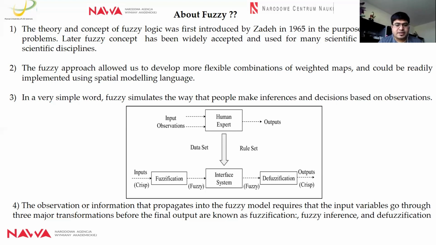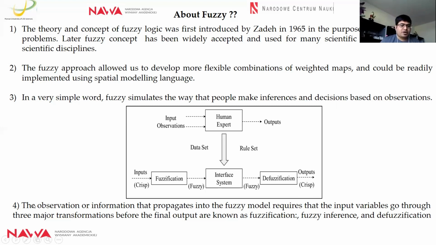We can term the whole process in a fuzzy method: we input crisp values, which go through fuzzification, then the inference system of the fuzzy, then defuzzification, and finally we receive the outputs also as crisp.